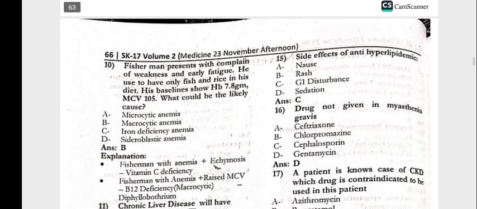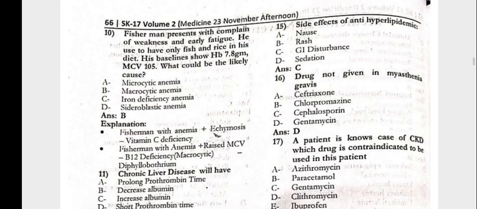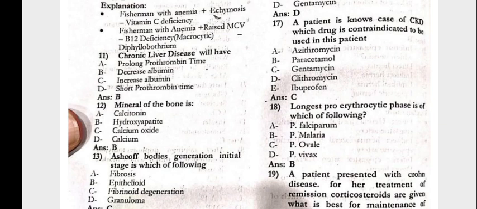Question number 10, the fisherman presents with the complaint of the weakness and early fatigue. He used to have only fish and rice in his diet. Hb 7, MCV 105, what could be the likely cause, that is the macrocytic anemia. 11, the chronic liver disease will have the decreased albumin.